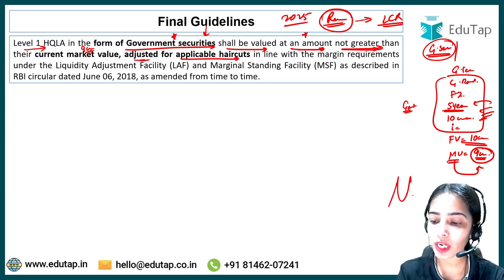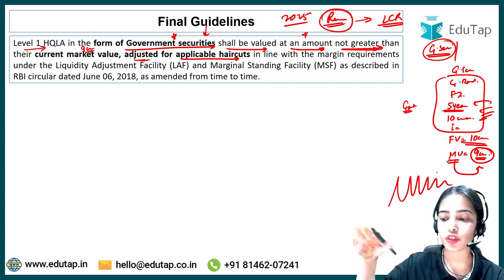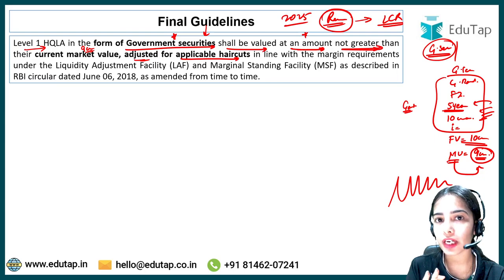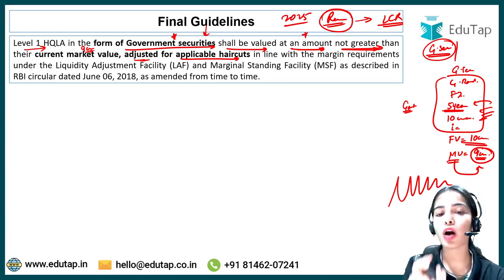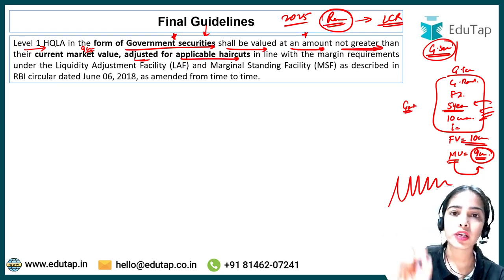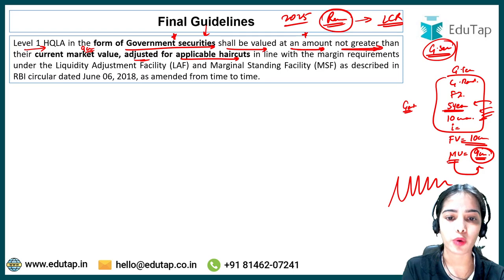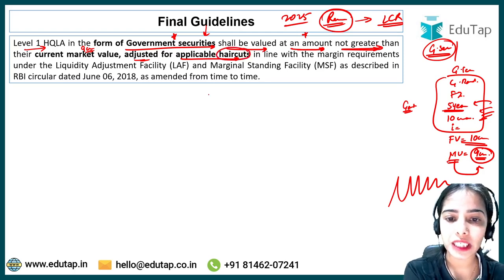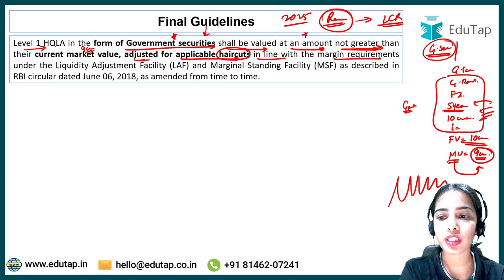Now this market value can further fluctuate. There can be further fluctuations that can come in the market value, so you have to take into account the fluctuations also. What if the value further decreases? So there are some fluctuations that have to be taken into account, and for that there are the applicable haircuts, in line with the margin requirements.